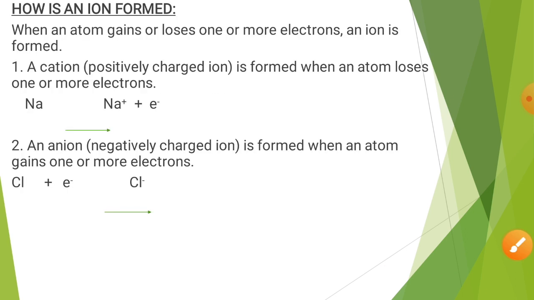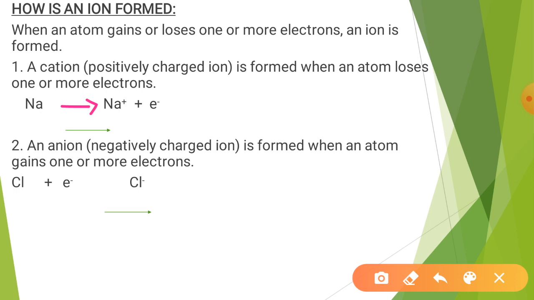Next thing, how do these ions form? When an atom, as I have told you, loses or gains electrons, at that time it forms an ion. First of all, a cation. A cation is a positively charged ion and it forms when an atom loses some electrons. Here see the sodium atom, it loses one electron to form its ion.